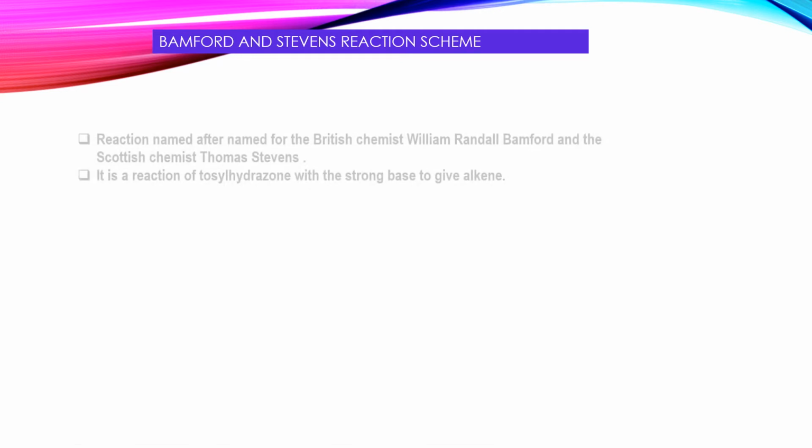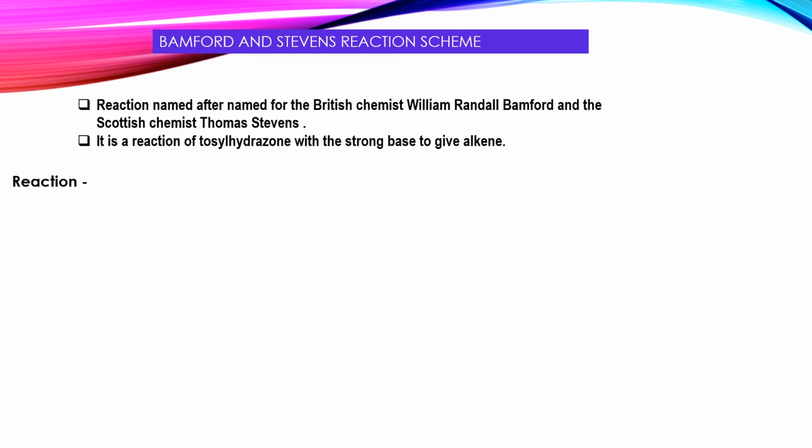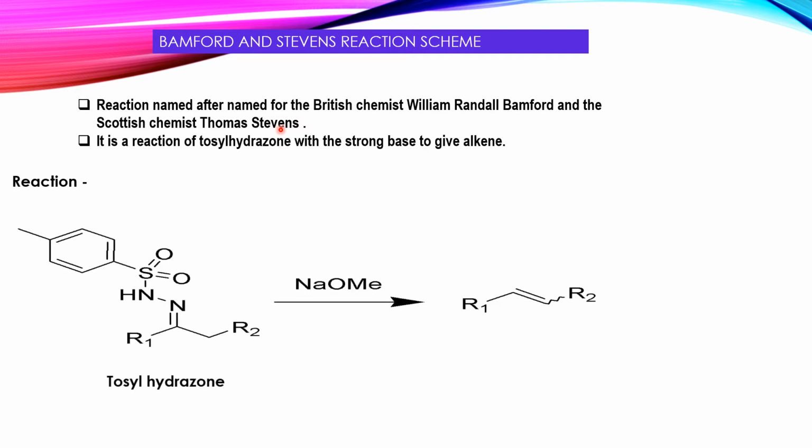Now starting the reaction, let's learn about the general reaction scheme. The general reaction scheme is as follows. This reaction is named after a British chemist William Bamford and a Scottish chemist Thomas Stevens. In this reaction, the tosyl hydrazone reacts with a strong base to give the alkene. This is a tosyl hydrazone. It reacts with a strong base and we get the alkene. Now, what is the mechanism of this reaction? We will learn it further.